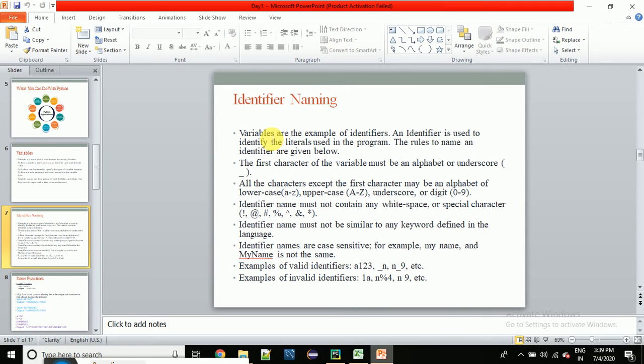In other languages, we have to declare the data type of the data we are storing. For example, if I'm storing a string, we first have to declare to the language that I'm storing a string. But in Python, we don't have to tell Python that I'm storing a string. Python is smart enough to understand what type of data the user is storing into the system, right?